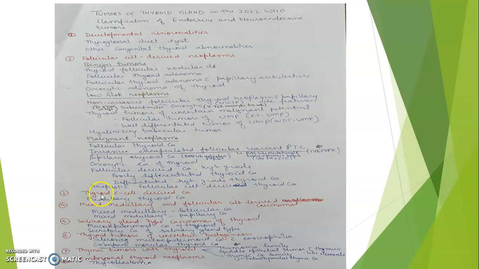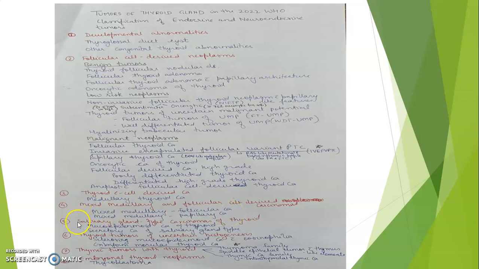Third category is thyroid C cell derived carcinomas, which include medullary thyroid carcinoma. Then mixed medullary and follicular cell derived carcinomas, which include mixed medullary follicular carcinoma and mixed medullary papillary carcinoma.